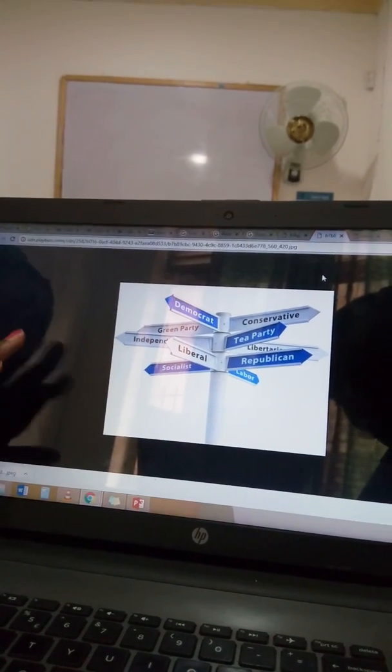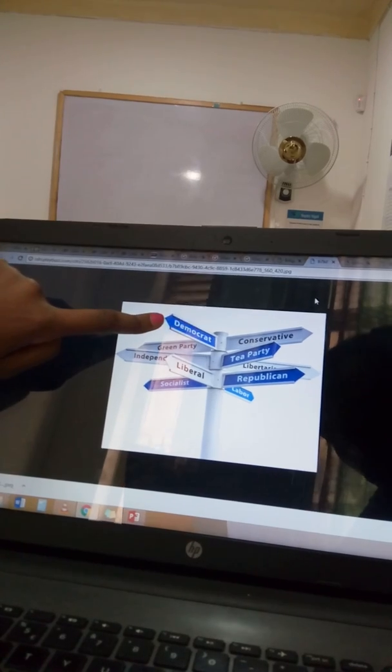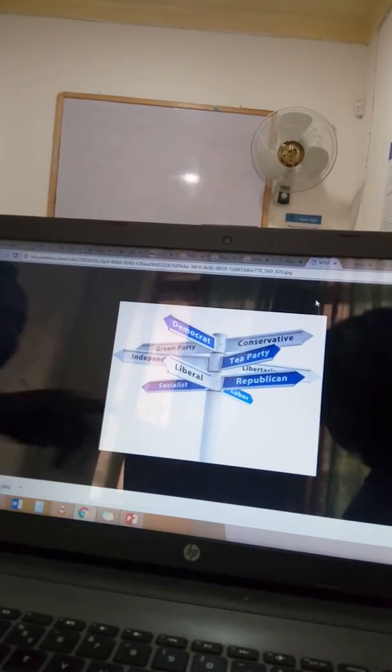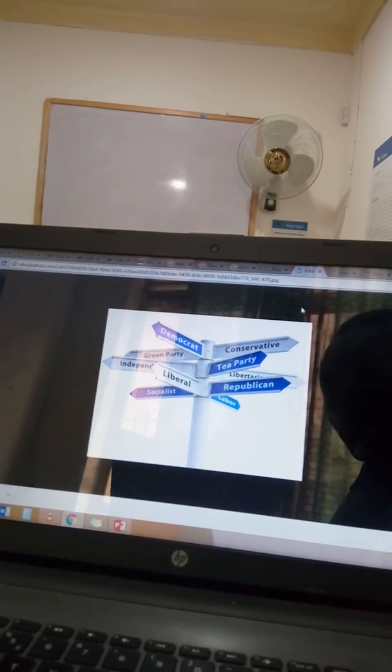You can see on this graph there are very many, such as the Tea Party, Conservative, Socialist, and Labour. But the main leading ones are the Democrats and the Republicans, because they have the majority of people within the country.